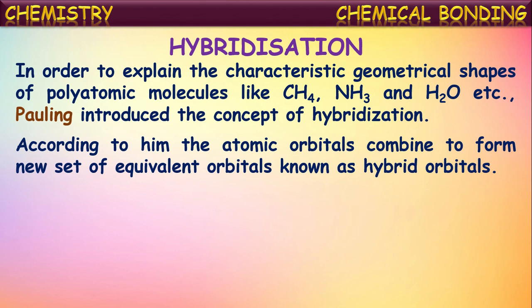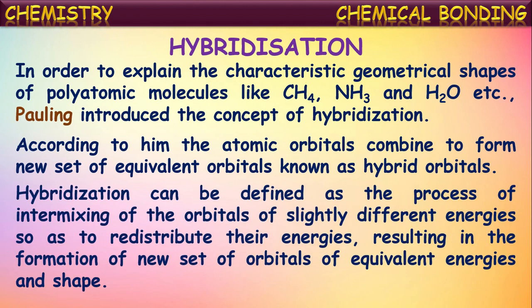The phenomenon in which atomic orbitals intermix with each other to form new orbitals of equal energy is called hybridization. And those newly formed hybridized orbitals have equal energy.